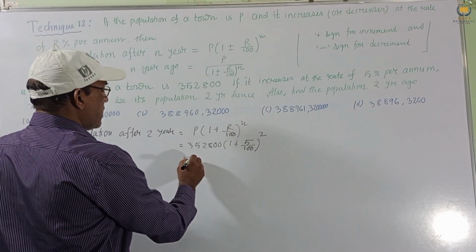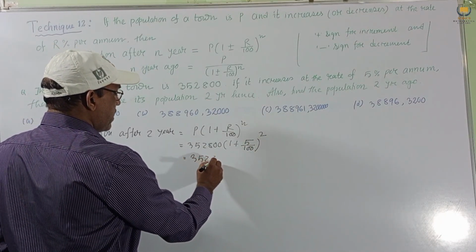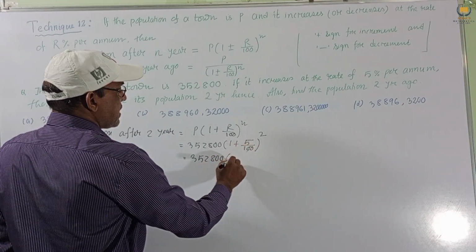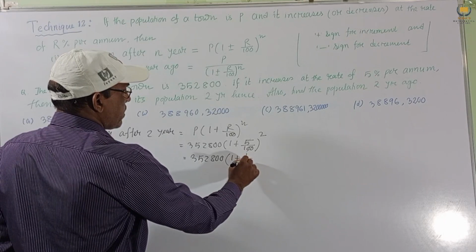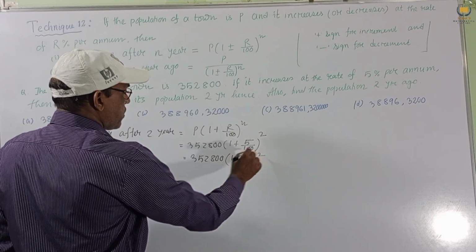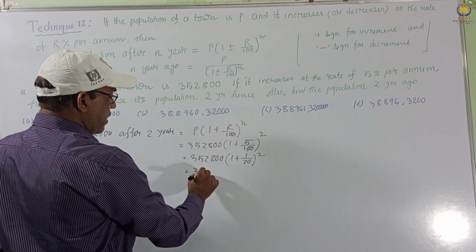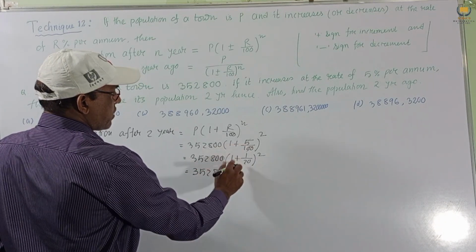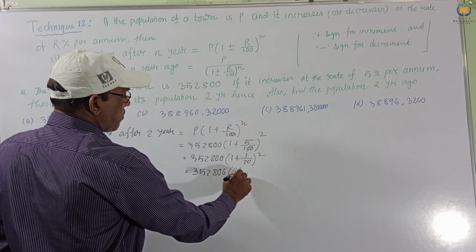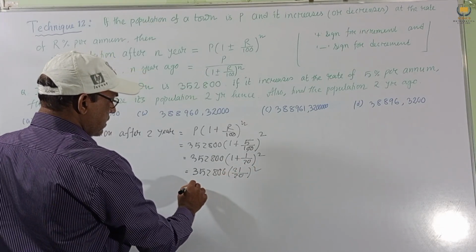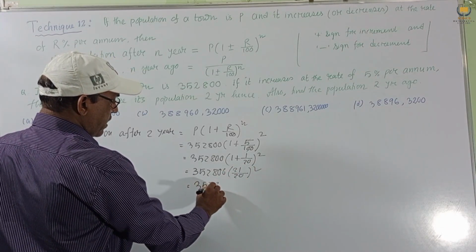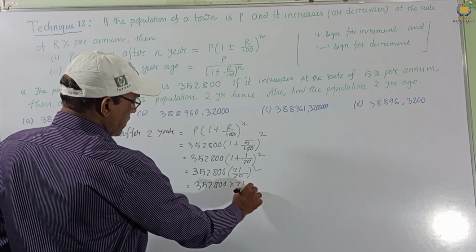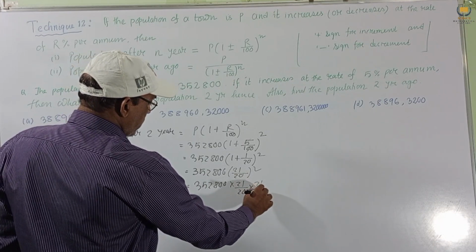So this will be 352800. This is cancelling, we get 1 plus 1 by 20 to the power 2. Then 352800, this is 20, 21, so 21 by 20 whole square. This is 35280 into 21 by 20, 21 by 20.